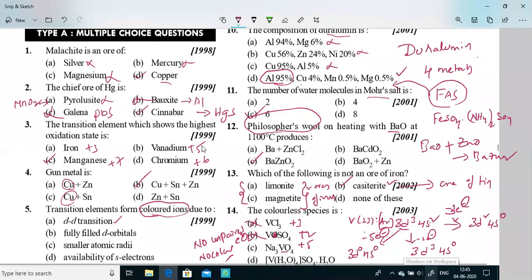Above 2 compounds, these 2 compounds have unpaired electrons. That's why these 2 are colored species. But what they are asking is the colorless species. As I said, the color property depends upon the unpaired electron. So in sodium vanadate there is no unpaired electron. No unpaired electron means no d-d transition, and no d-d transition means no color. So it is a colorless species. So option C is the answer.